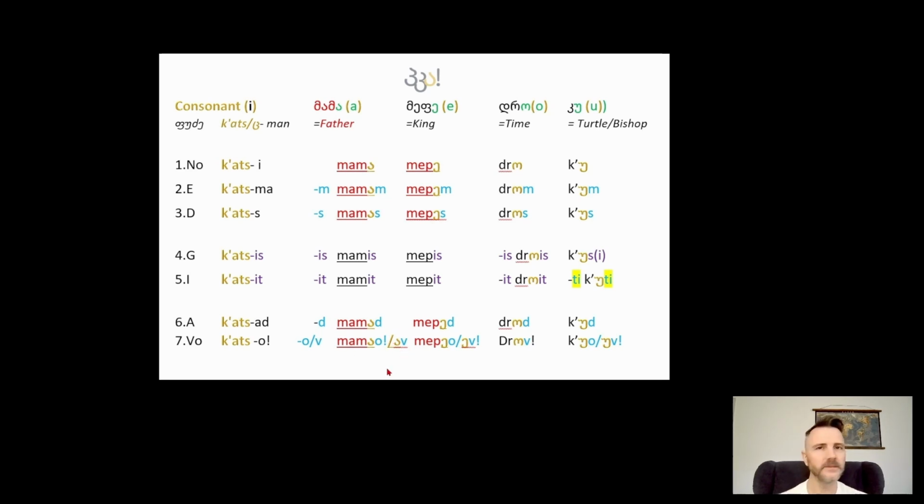Remember this V, again, doesn't necessarily need to be there. Mepe, Mepe, Mepem, Mepes. Kwetsa, Mepis, Mepit. Meped, Mepeo, Mepev. Mepeo, I think, imagine you see Tamar Mepe and she just appears. I would be like, Your Royal Highness, Mepeo, how can I serve you? Just to give you an extra rendition of what these vocatives can do.